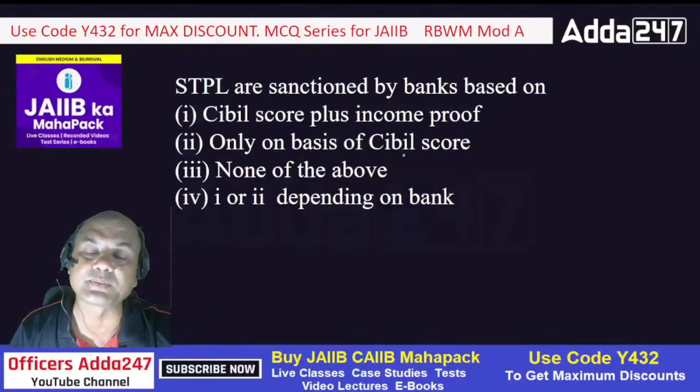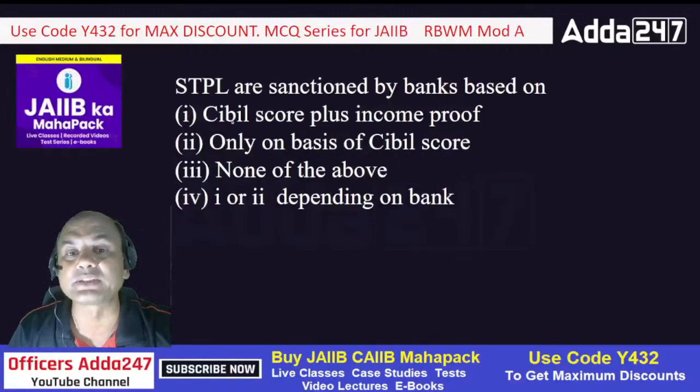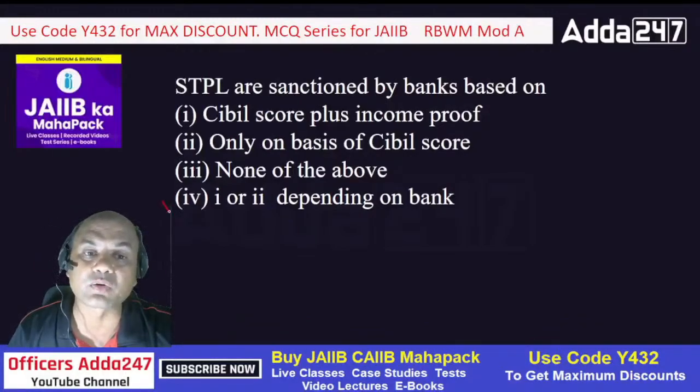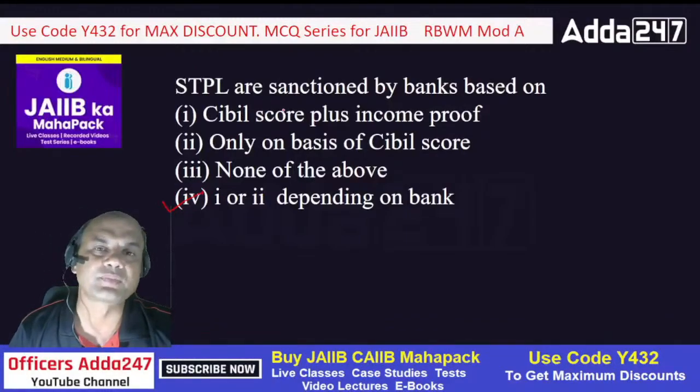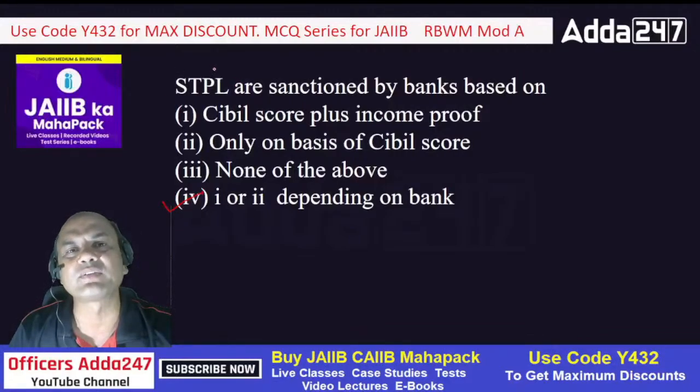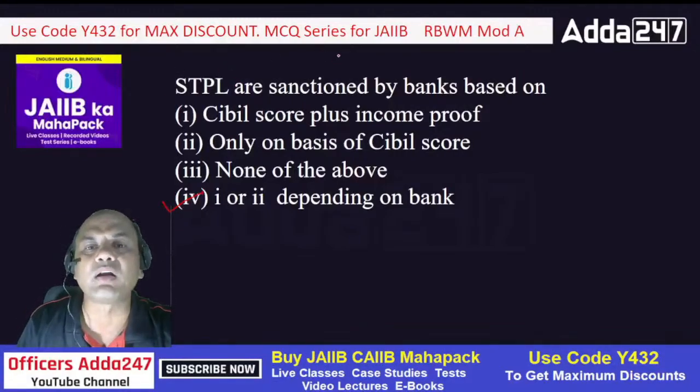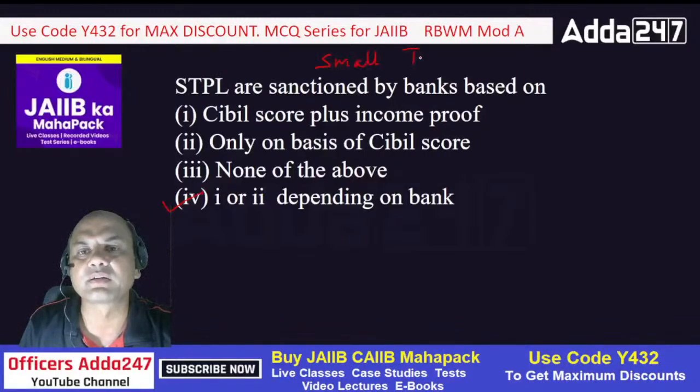Because still many of the banks are asking for 3 years income proof, then your income statement, then if you are salaried, Form 16, then bring CA statement, all these things. For a loan of what? 3 lakh, 4 lakh. People won't come to you, isn't it? If you ask for 3 to 4 lakhs, up to 5 lakhs, and you ask for documentation, nowadays the world has changed. Everything is based on simply CIBIL score. Okay? So for the exam the answer is 1 or 2, but practically I'll tell you the answer is only on the basis of CIBIL now.